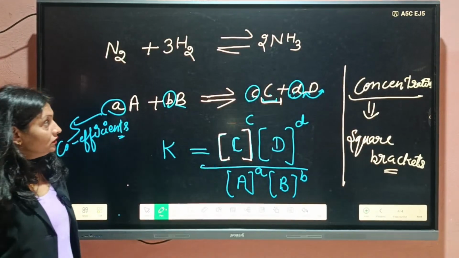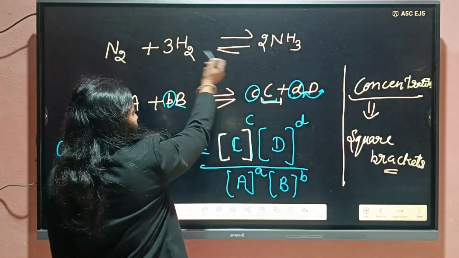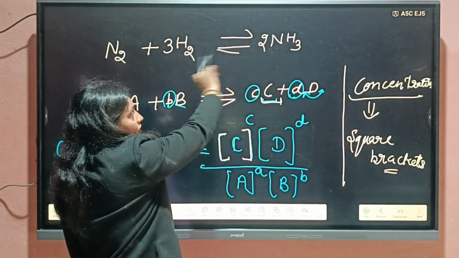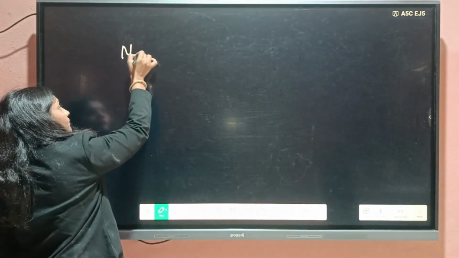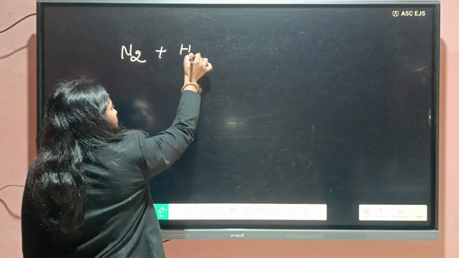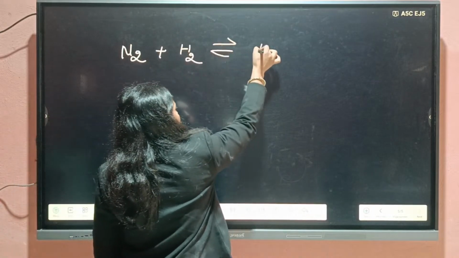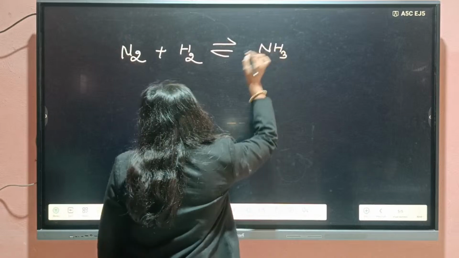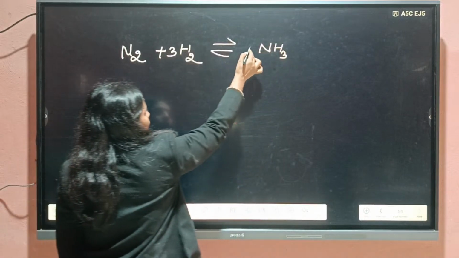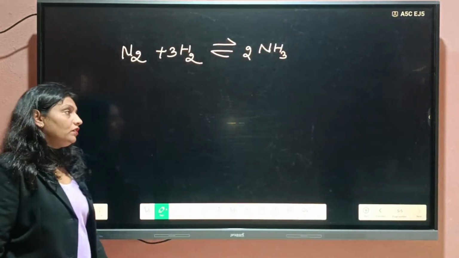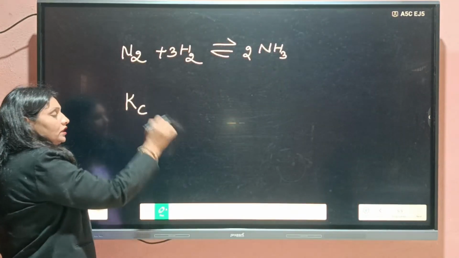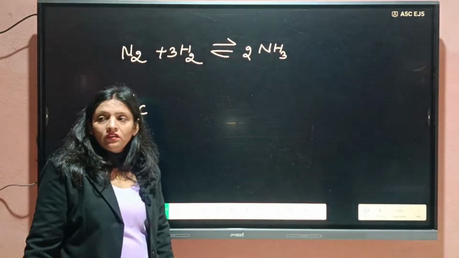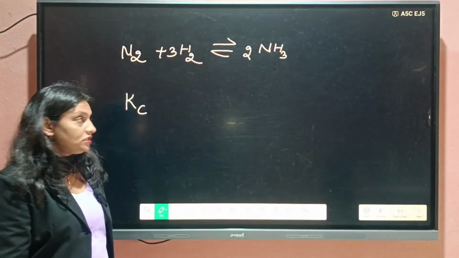Clear or not? Yes. So for this one, if I want to write equilibrium constant, how can we write? K. Equilibrium constant we can show with Kc also. We can represent with also Kc.